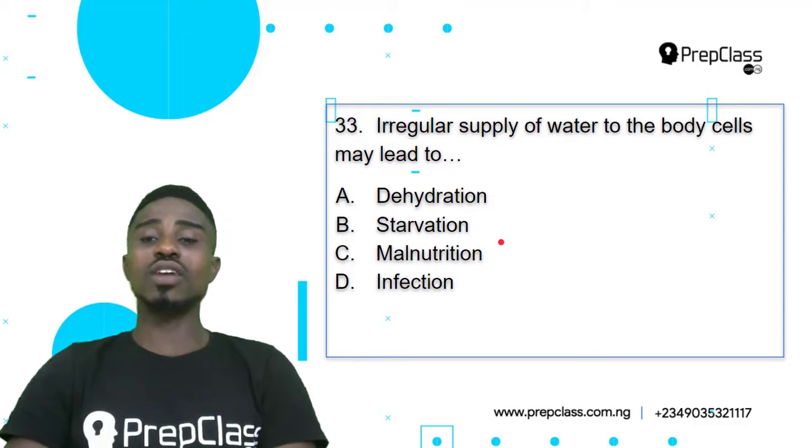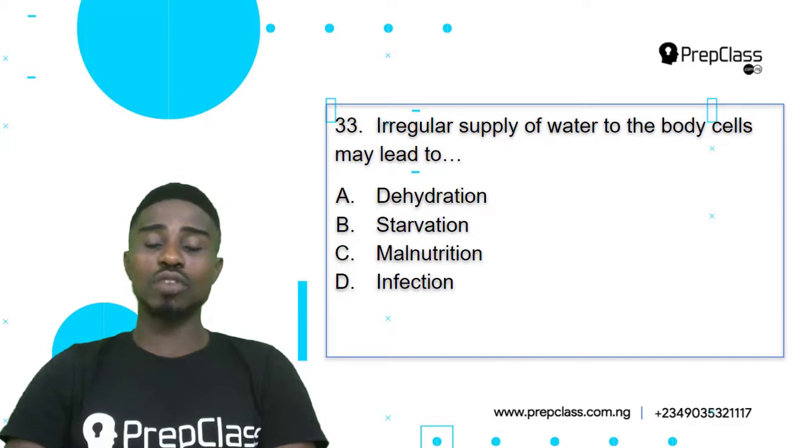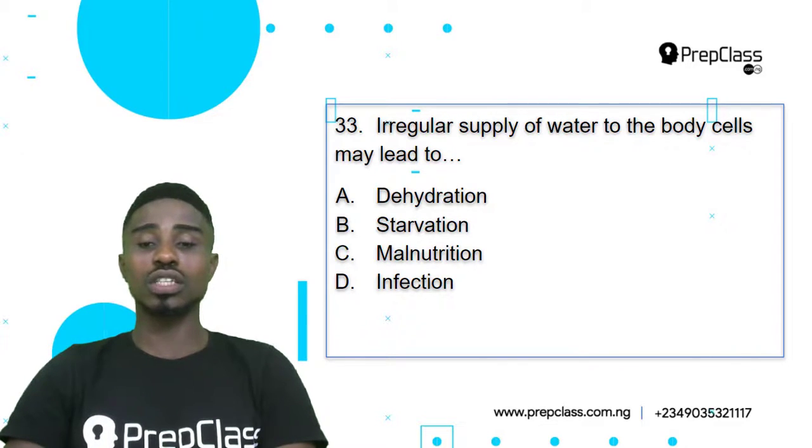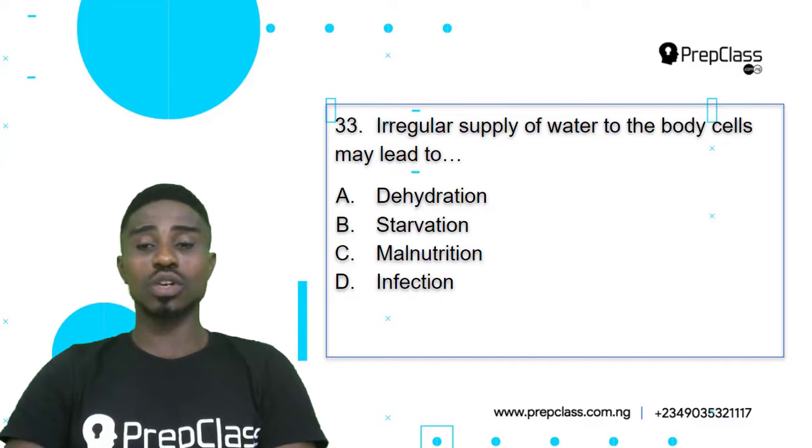Question 33, irregular supply of water to the body cells may lead to A. dehydration, B. starvation, C. malnutrition, D. infection. For us to carefully select the correct answer, we need to analyze all of the options and see which one best answers our question.